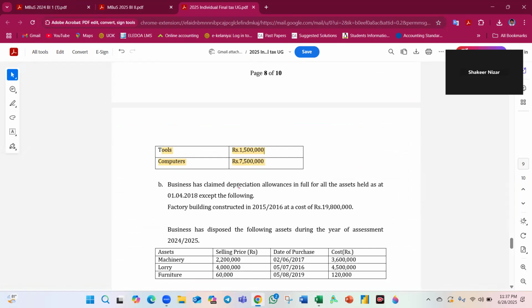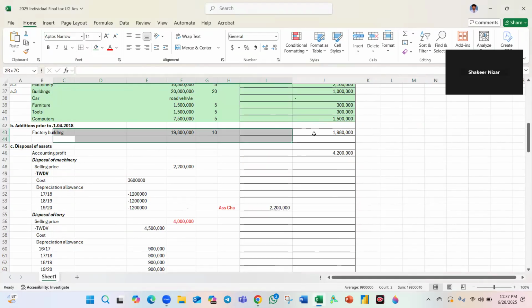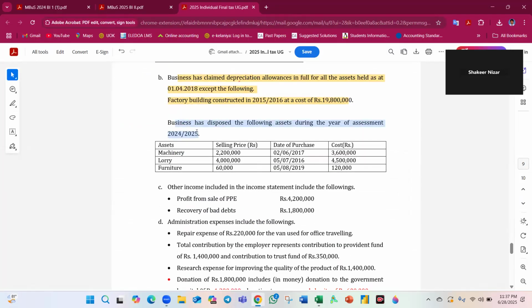Additions prior to the business, where the asset has been claimed, except for buildings, it is 10 years. Now we are in the year 2425, so from 1516 it is possible until 2526. Therefore, we can be entitled to the capital allowances. Also, it means disposal of the asset, machinery: selling price, purchase.